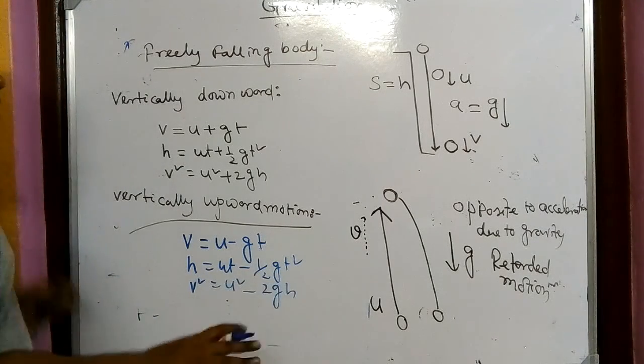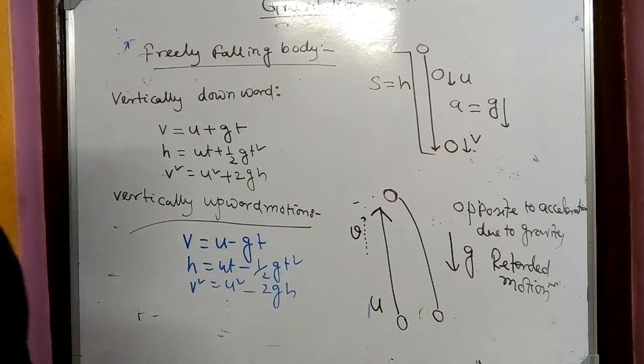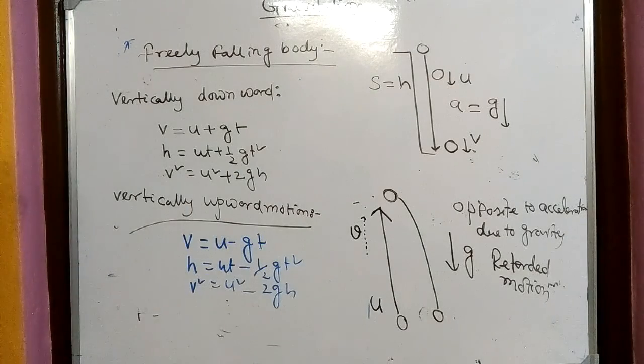So everywhere we have to put a minus. Okay, and then our work is over. So it is clear, for vertically upward motion we have to take it as an accelerated motion, and for vertically downward motion we have to take it as retarded motion. Okay, and based on this, some numericals are also there. But those numericals we have to do a little later.